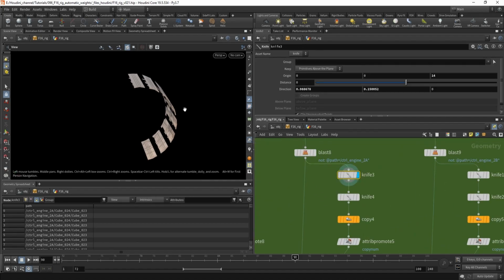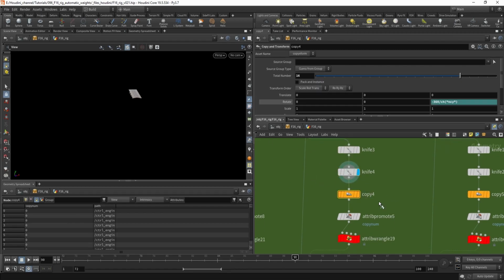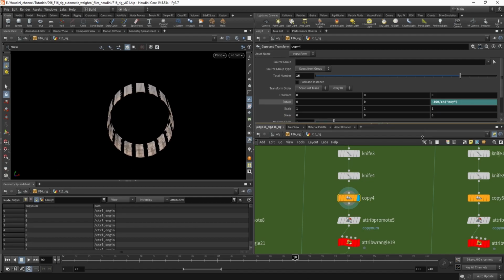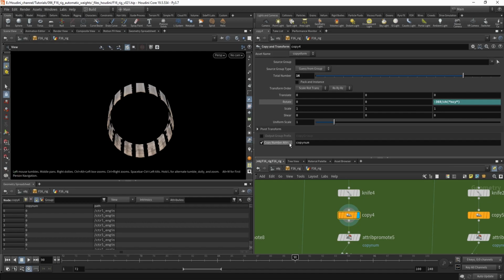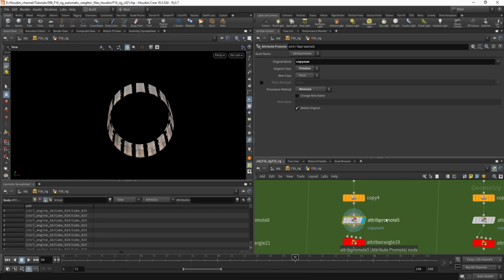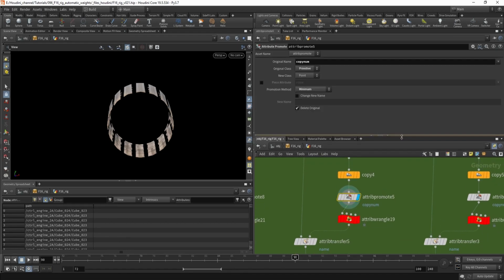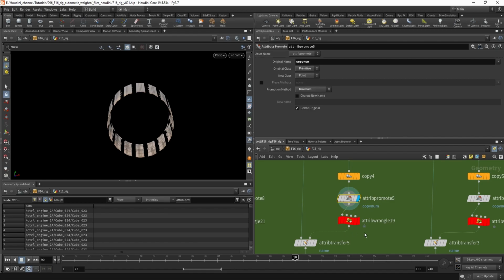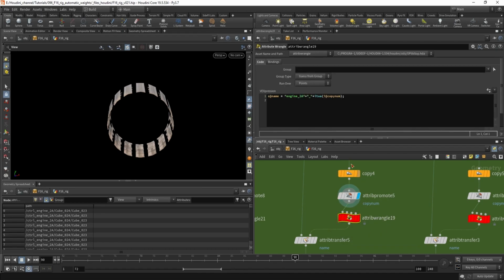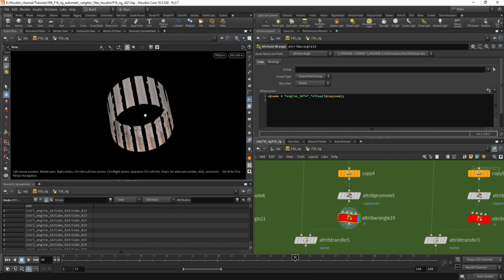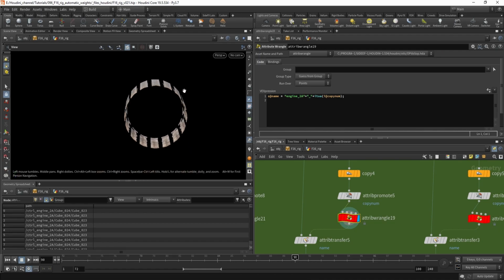And the way I did it is I tried to separate one of these flaps. Now I'm duplicating it, and I'm creating this attribute, which will be just an integer from 1 to 15, because we have 16 in total. Now I promote this attribute from primitive to point, and I'm creating the name attribute for each of these flaps.